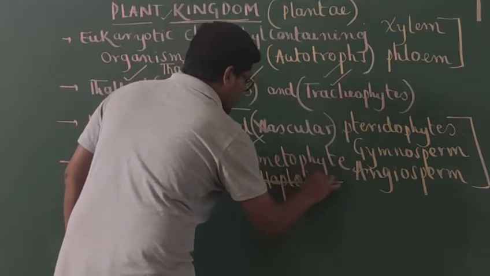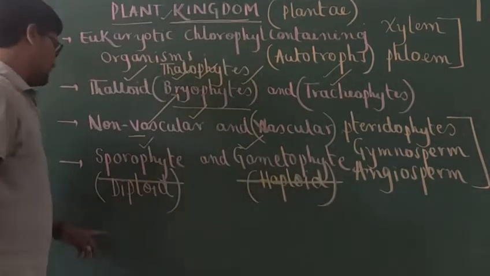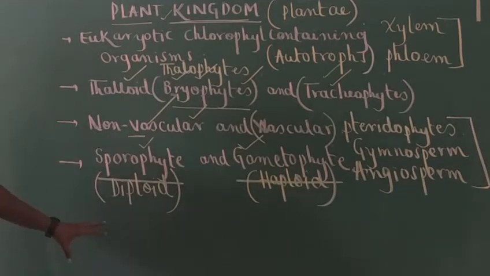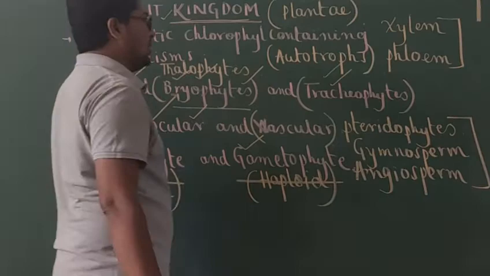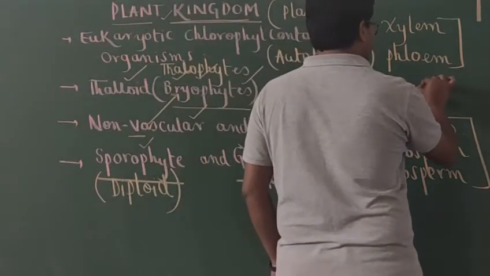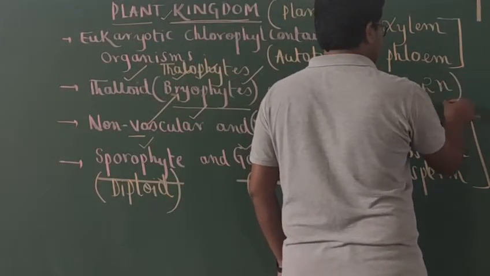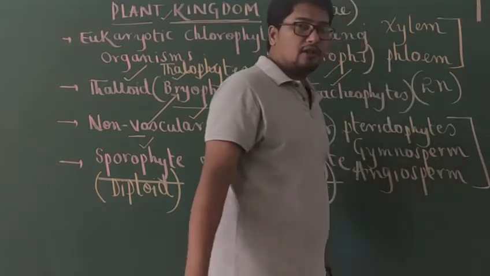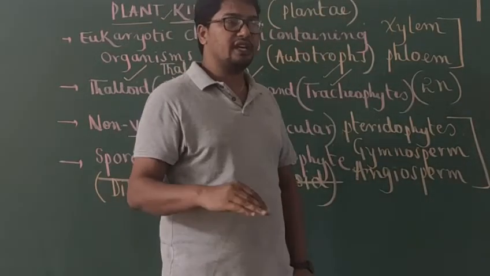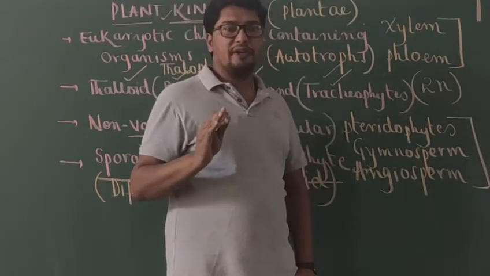So once again, these names diploid and haploid, they are based on the chromosomal complement. So diploid in the sense, inside the cell nucleus, two sets of chromosomes should be present. So here, students should not confuse between number and set.